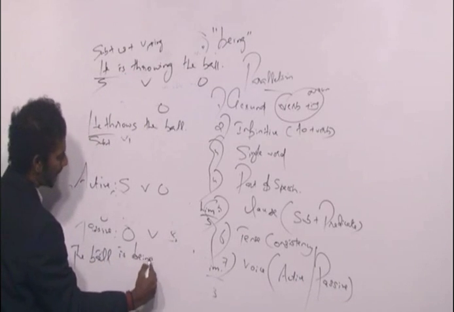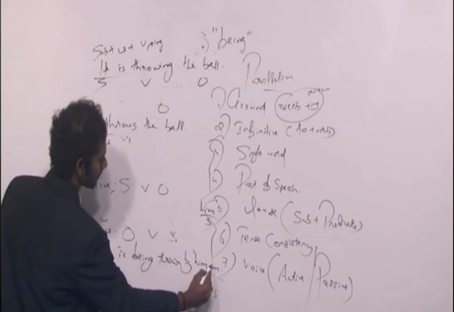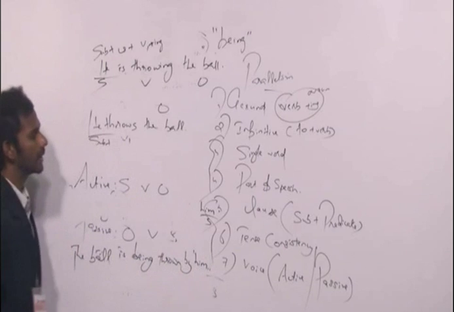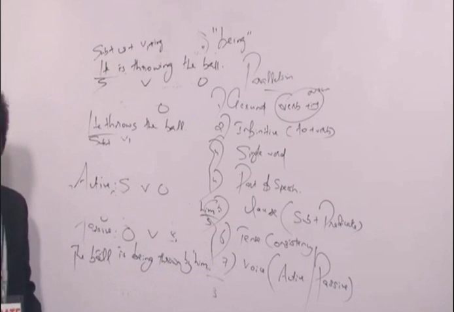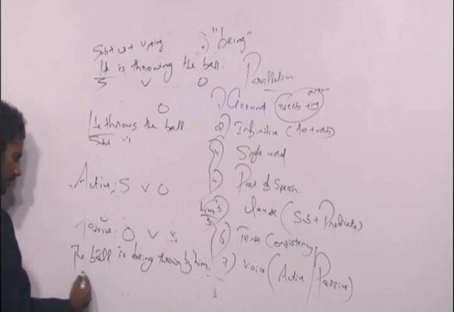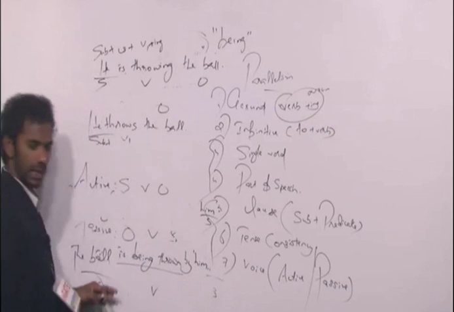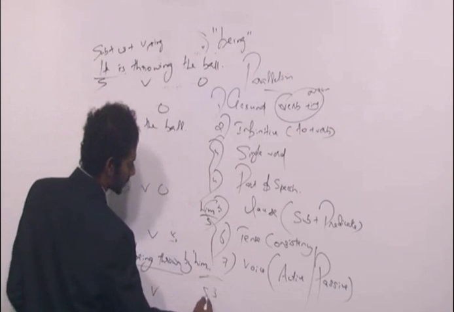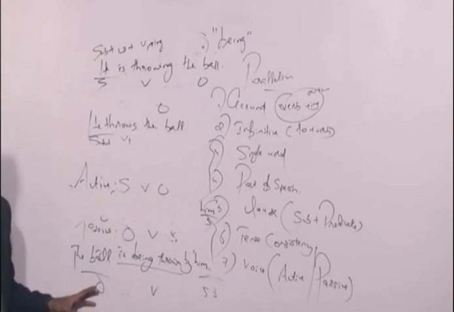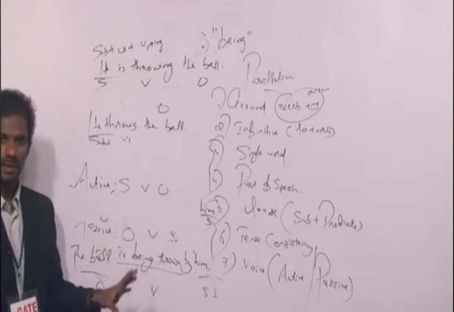is being thrown by him. The ball is being thrown by him. Clear? The ball is being thrown by him. The ball is the object, comes first. Is being thrown is a verb, comes second. Him is the subject, comes third. So this sentence is in the order object, verb, subject. So I can say this sentence is in the passive voice.